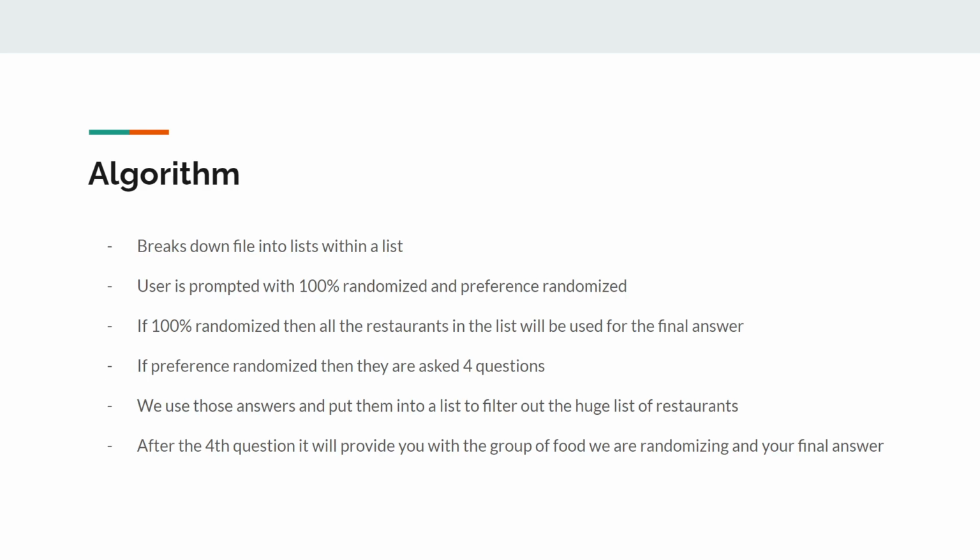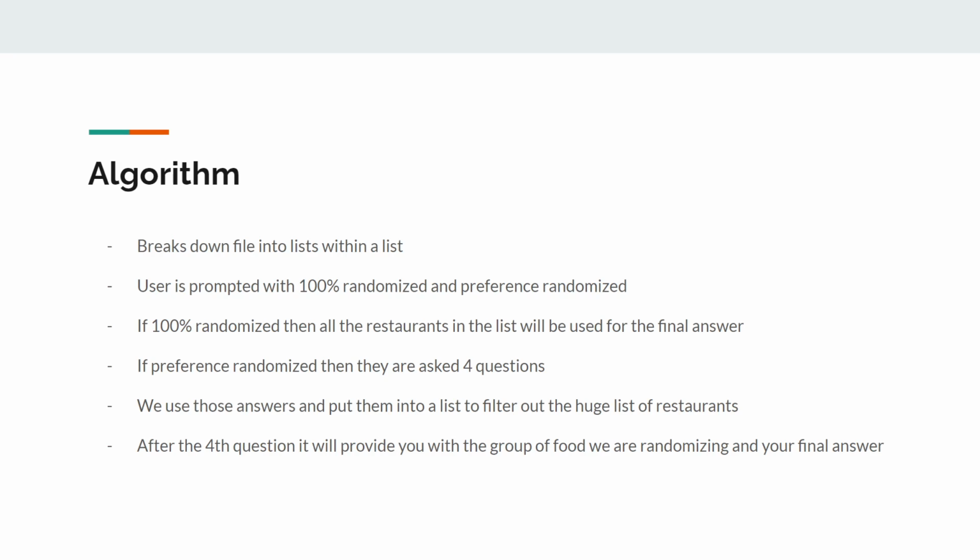So the algorithm we ended up actually using, this is how the code works. First it breaks down our database into lists within a list, and within those lists are a ton of strings. Then the user is prompted with a 100% randomized option or a preference randomized option. If it's 100% randomized, then it just takes the first list we had and randomizes everything in there and gives you an answer with a description of what they chose.